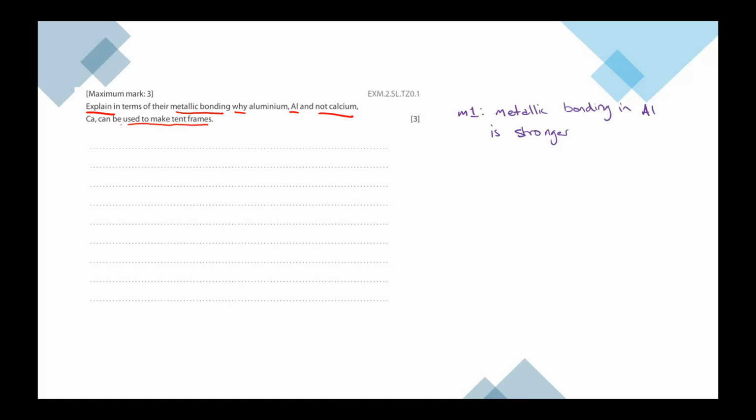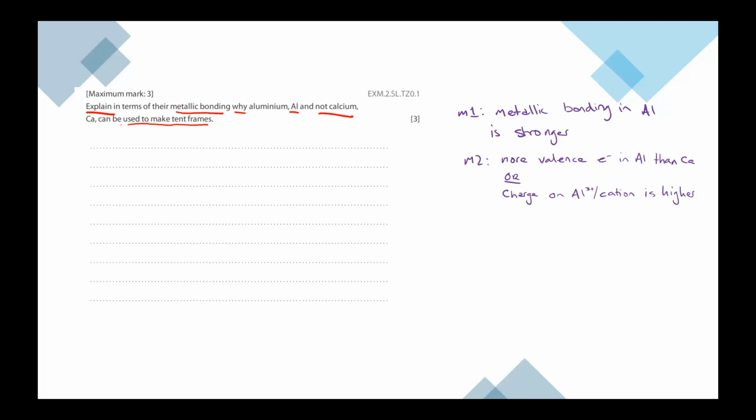Our first marks. So these are from the IB marking criteria. We need to make reference to metallic bonding in aluminium being stronger than it is in calcium. For Mark 2, we need to talk about either how there's more valence electrons in aluminium than calcium, or how the charge on the aluminium 3, the Al3 plus cation, is higher.